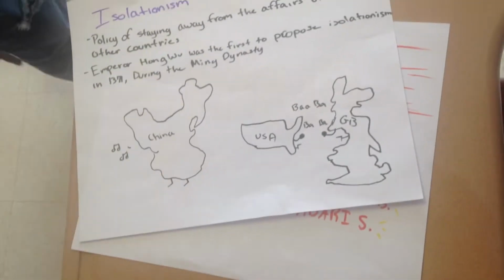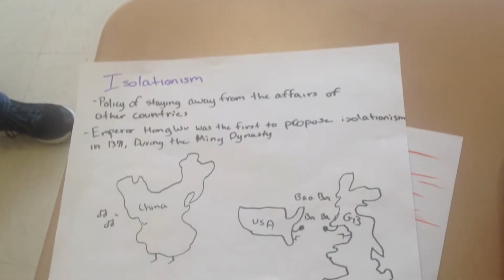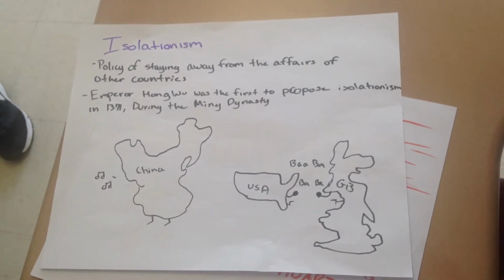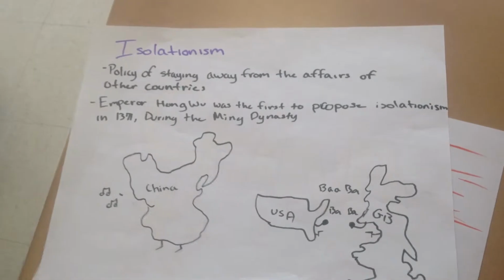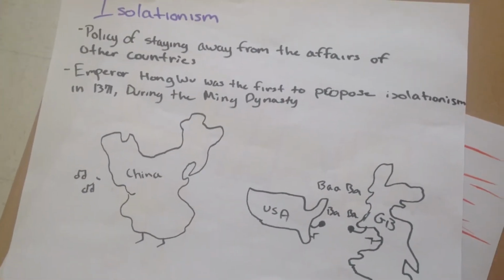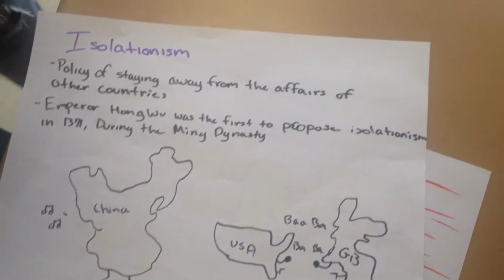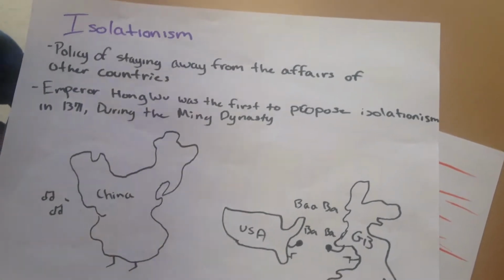Isolationism: the policy of staying away from the affairs of other countries. Emperor Hongwu was the first to propose the banning of maritime shipping in 1371 during the Ming Dynasty. The Qin Dynasty followed through with these policies as well.